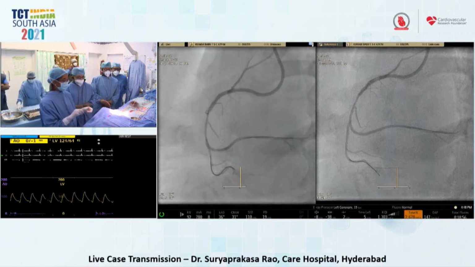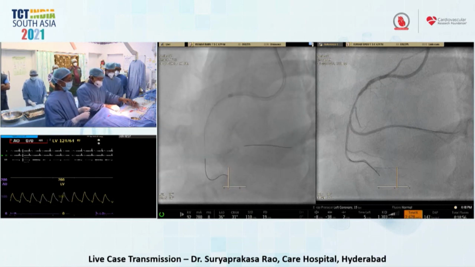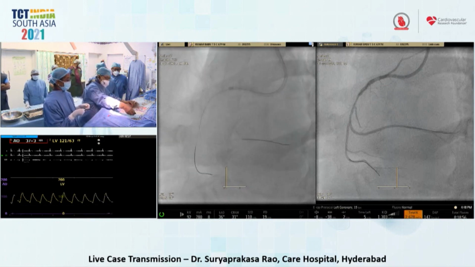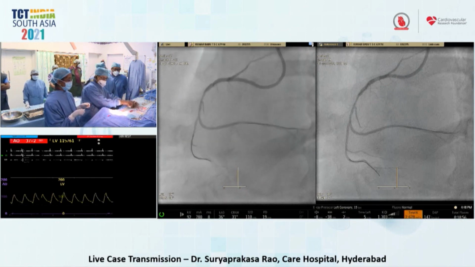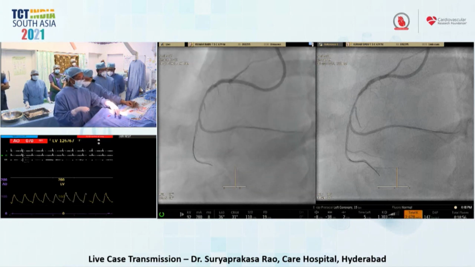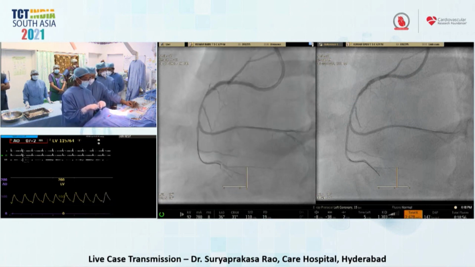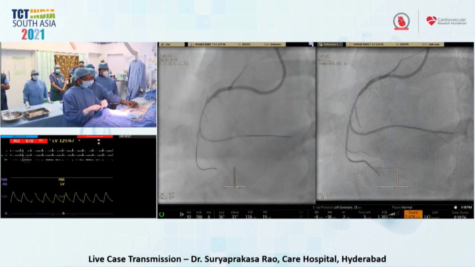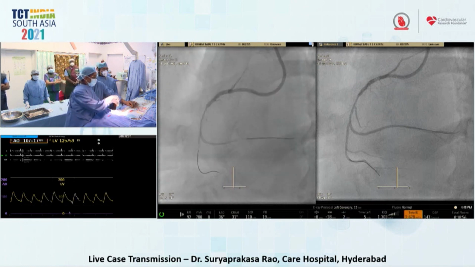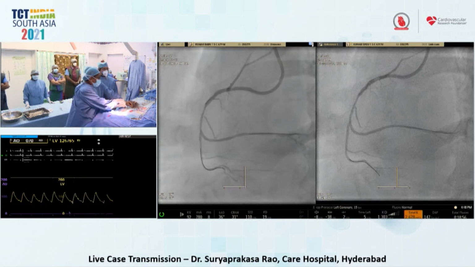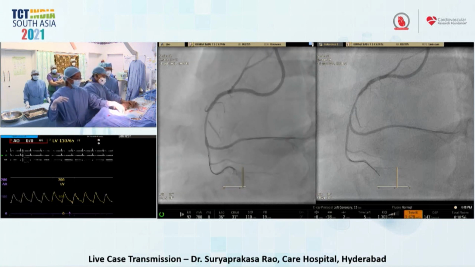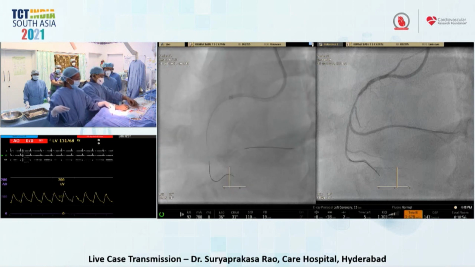CTO PCI, we have done with DES in many follow-up patients, absolutely long DES everolimus stents. Very rarely we see restenosis with overlap stents and all. Almost we completed 1400 CTOs over 14 years, so we are very comfortable with the long DES. And as you said, on specific occasions, with a small vessel, we can avoid stents. There we use the DEB and side branch. Otherwise, we prefer to go with DES.